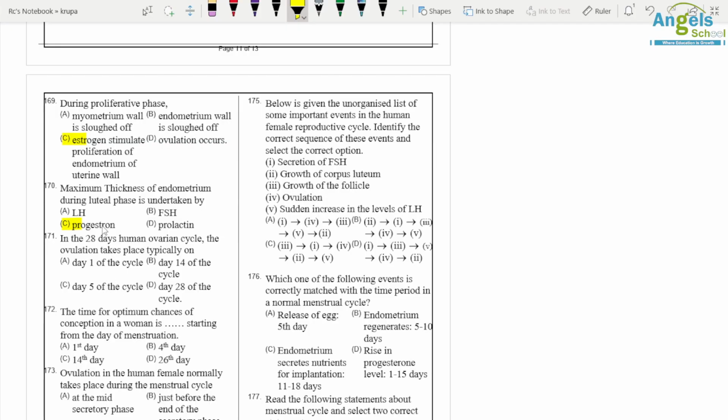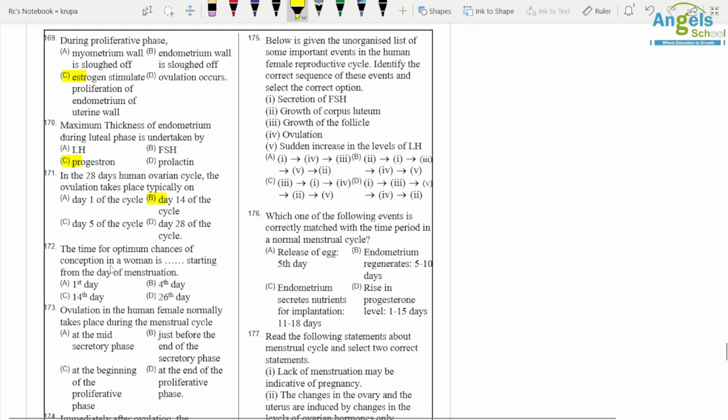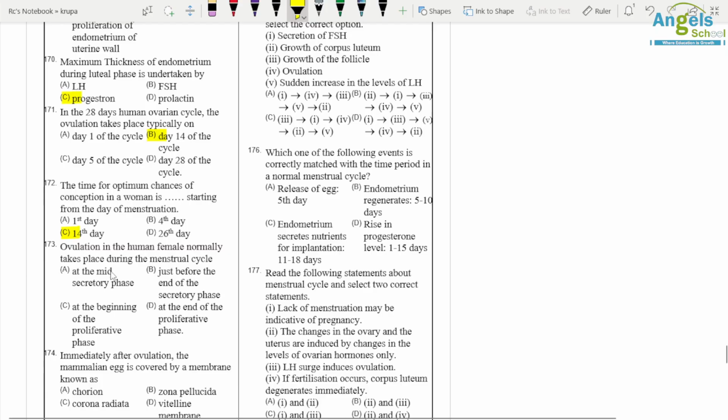In the 28 days of the human ovarian cycle, ovulation takes place typically on the 14th day of the cycle. The time for optimum chances of conception in a human is the day of ovulation, the 14th day.